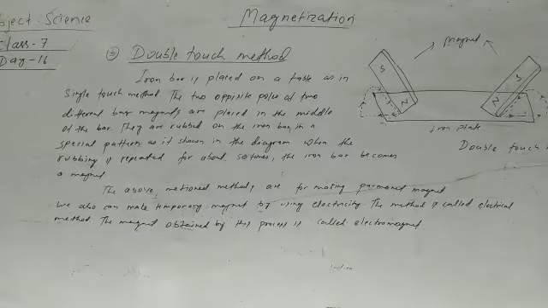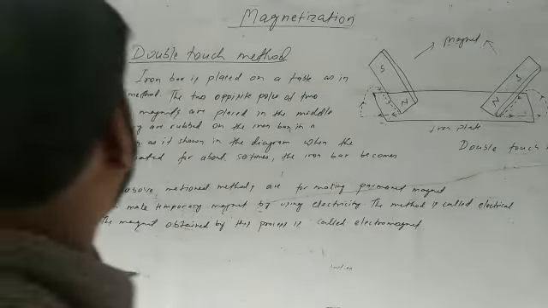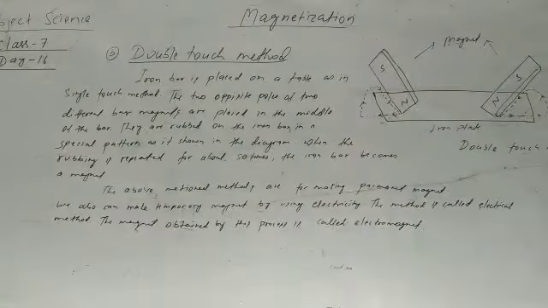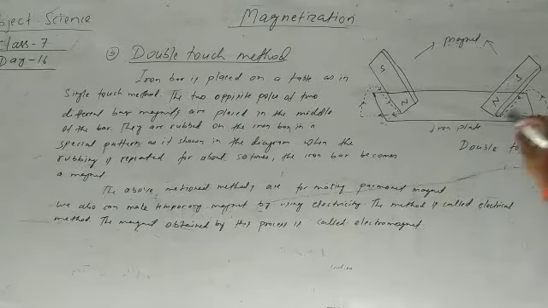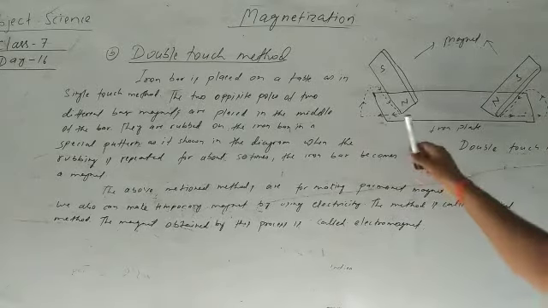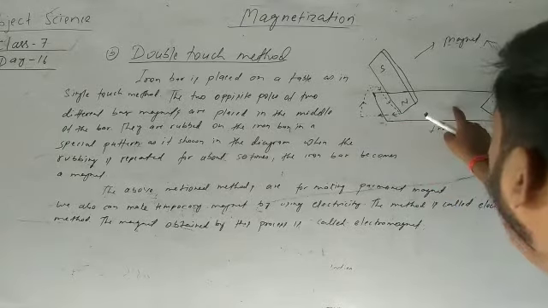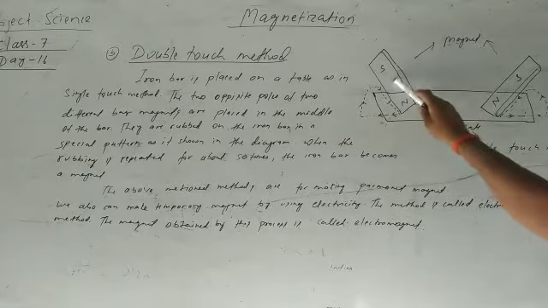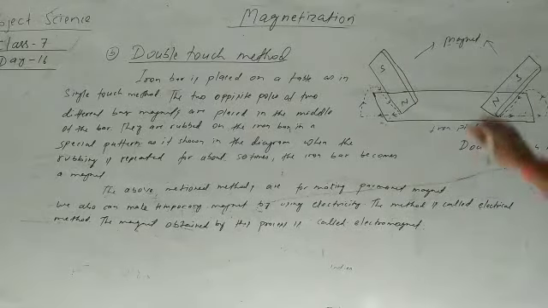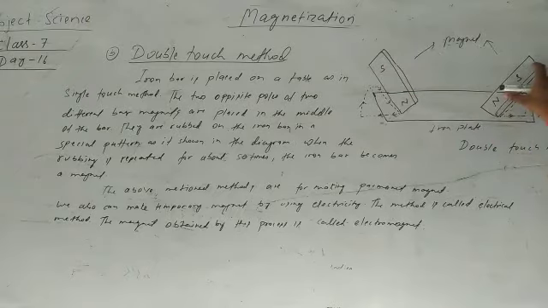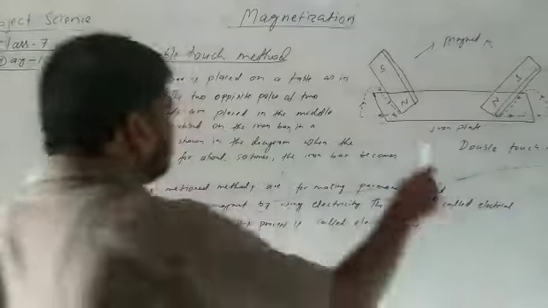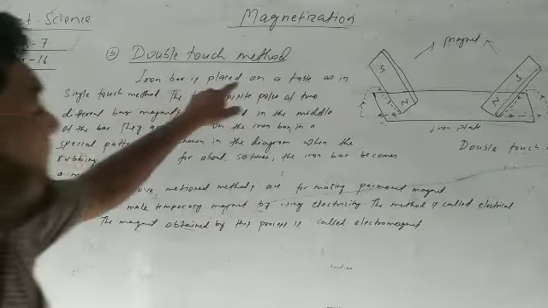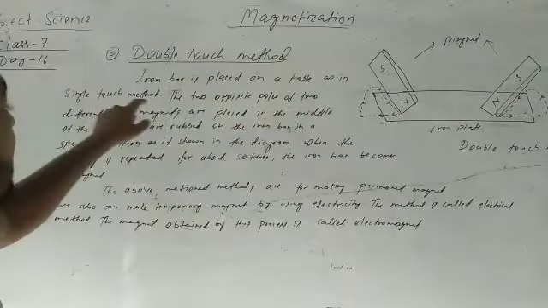So dear student, this is the double touch method. The process is nearly the same, and the figure is the same. This is an iron plate put on a table, and this is a bar magnet. There are two bar magnets, one magnet and a second magnet, and there is an iron plate. The iron bar is placed on a table as in the single touch method.